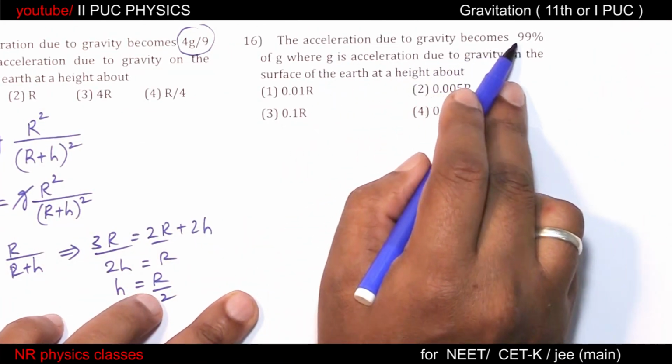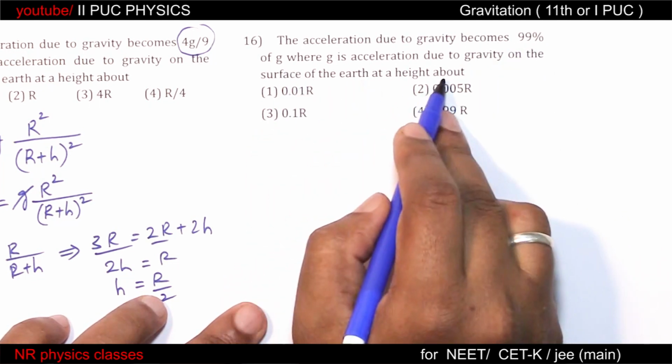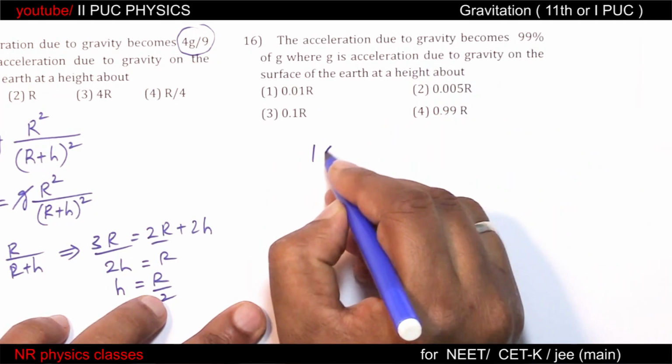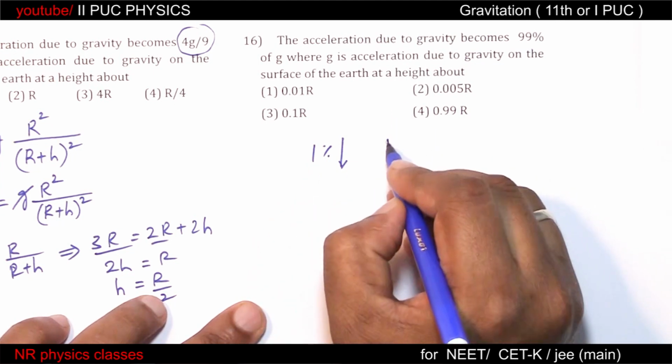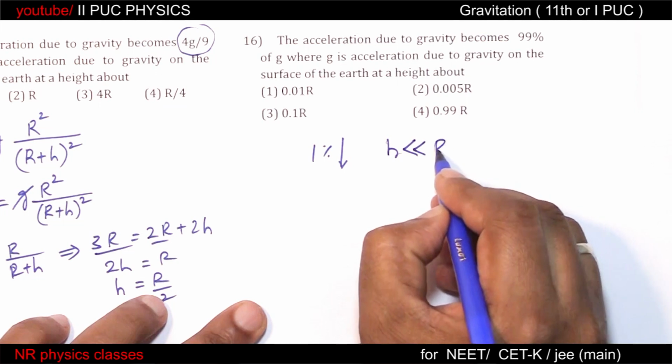Acceleration due to gravity becomes 99% of g. Find the height. 99% of g means 1% decrease, isn't it? 1% decrease. This is a small variation, therefore h should be very small, meaning h should be very small compared to r.